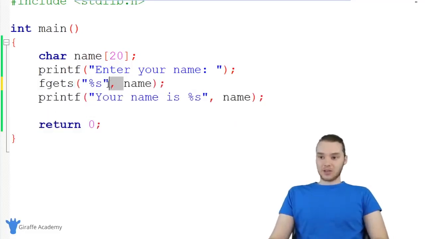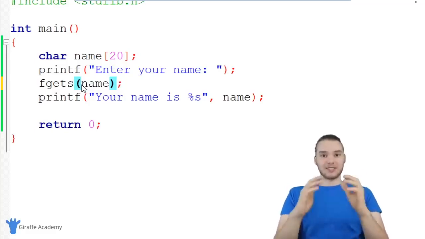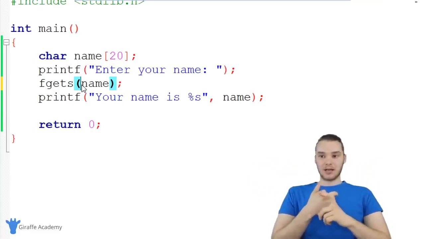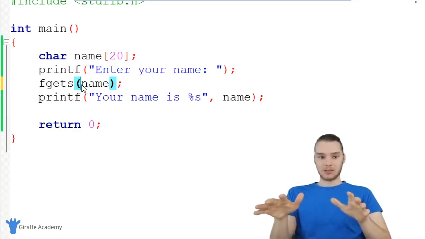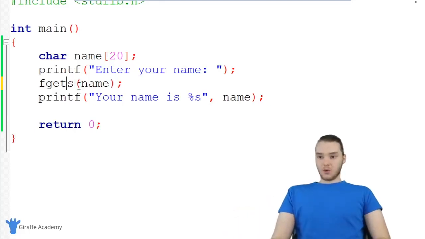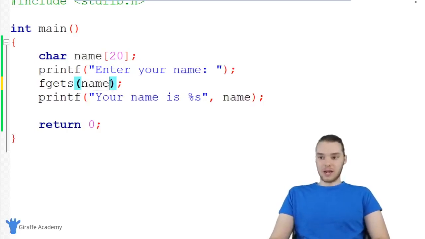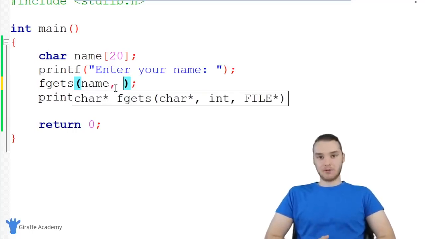And fgets is another function. It's similar to scanf, but fgets is basically going to be more general. So fgets is essentially just going to grab a whole line of text. It's not going to be able to store it inside of an integer or a character. It's just going to be able to store it inside of a string of characters. So when we're using fgets, the first argument we want to give it is the name of the variable where we want to store the line of text. So in our case, it's just going to be this name variable. The next thing we want to do is specify how many characters we want to be able to input from the user. So this will essentially limit the amount of characters that the user can input.